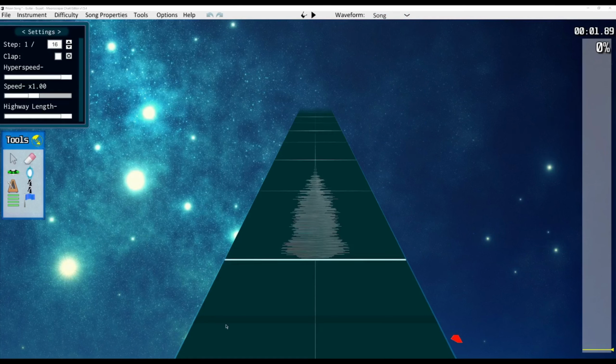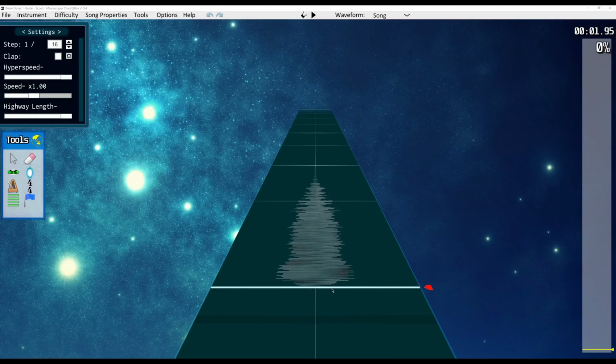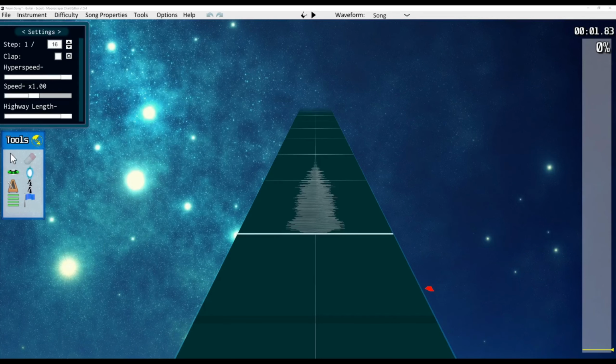And the reason it's so helpful to have this turned on is because I like to use the visual of the waveform to help me keep my song in sync rather than relying solely on just listening to it and seeing if I can time it myself. But we'll get more into that in a little bit. In most cases, we want the beginning of our song to line up with the first measure right here.